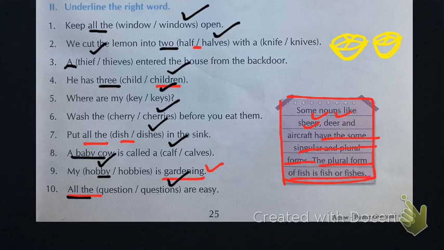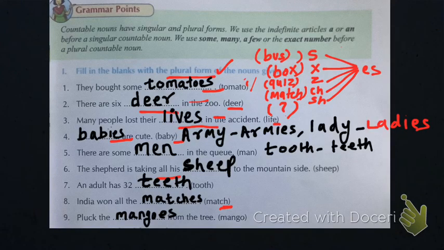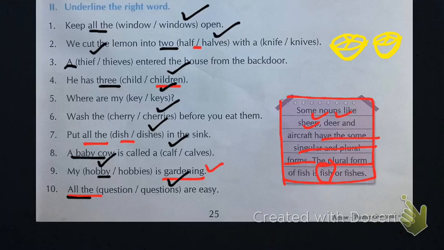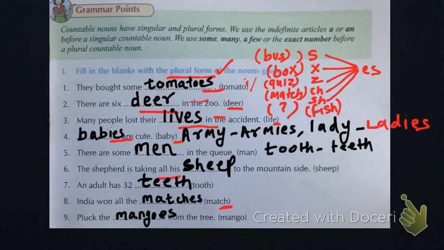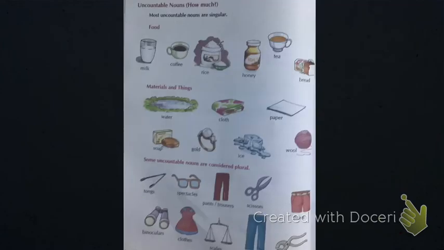And here again we have found one more word with sh, that is fish. Here that I was talking about, we have found fish, and I have found one more, that was dish. Okay, so dish will become dishes, fish will become fishes, match will become matches. That is, all the words that end with s, x, h, z, ch, like that. Okay, next, to go to the next slide.